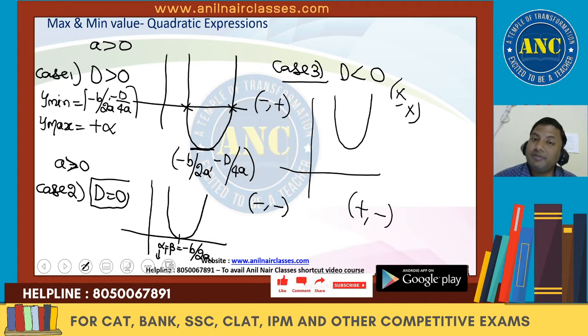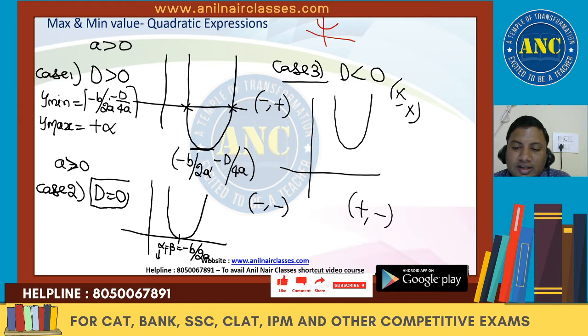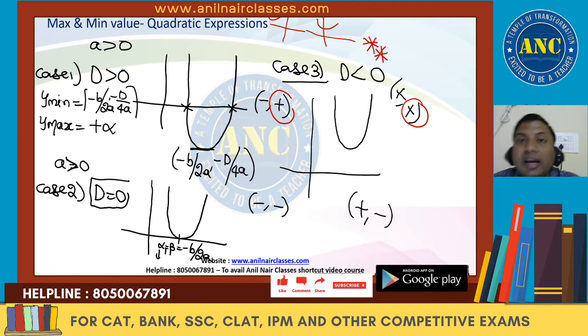The graph can shift from right to left. It can probably be like this, it can also be like this, but really it does not matter because in the first and second quadrant the y value is always positive. Case number 3 is a very important key point. Case number 3 is telling us y is always greater than 0.